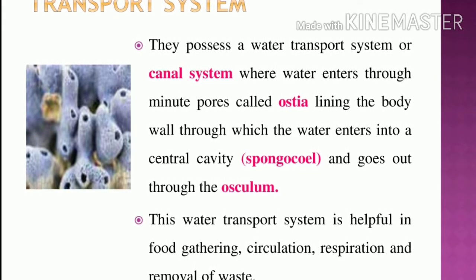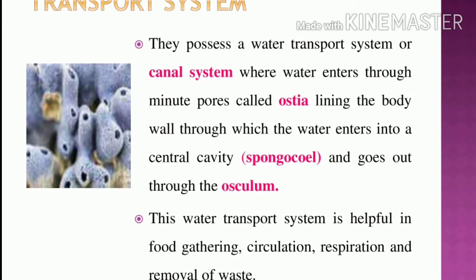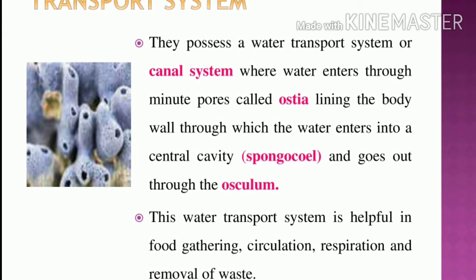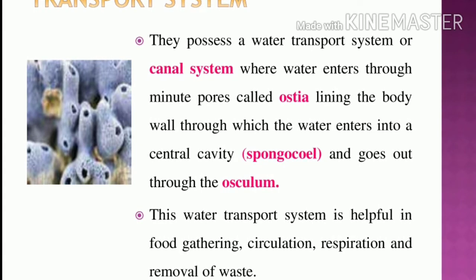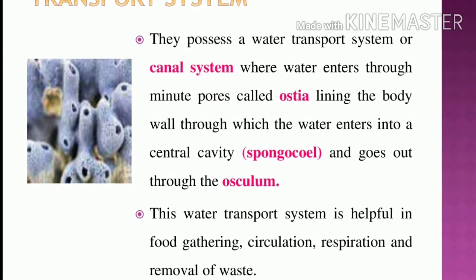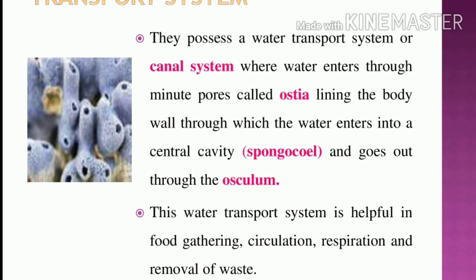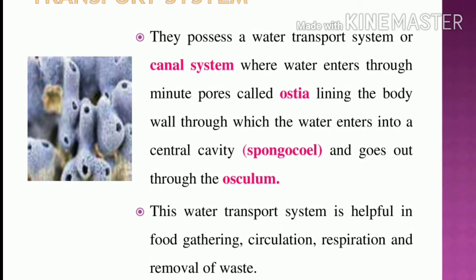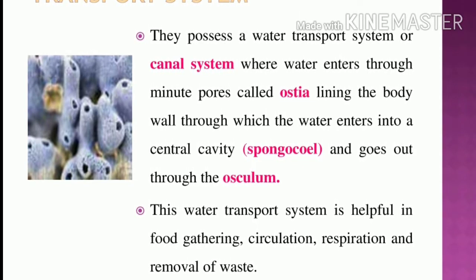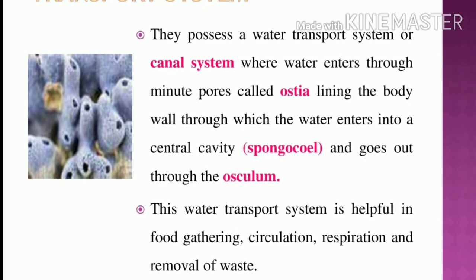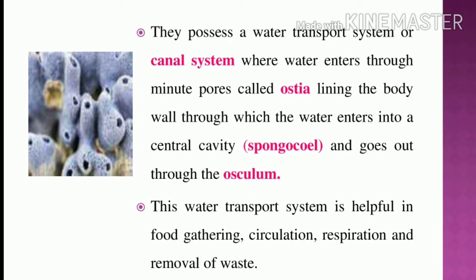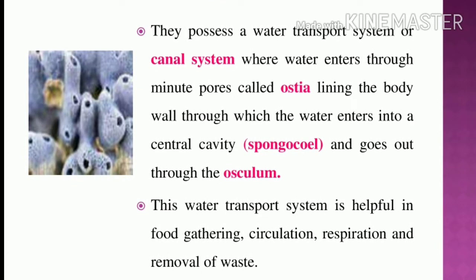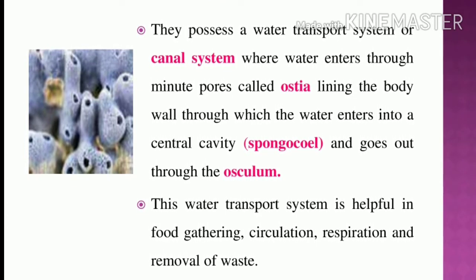Lining the body wall, it has minute pores. These minute pores are called the ostia. Through the ostia the water enters, next it enters the central cavity, the spongocoel, and next it goes out through the osculum. What is the role of this water transport system in Porifera? It is helpful in food gathering, circulation, respiration, and removal of waste.